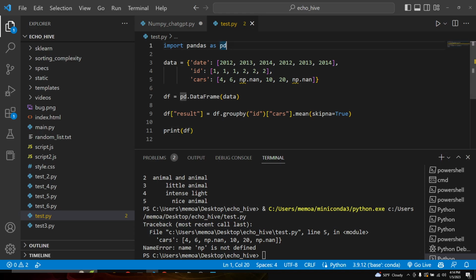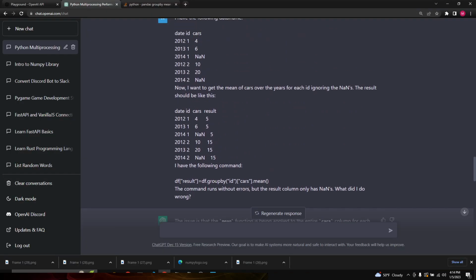Oh, it's using np.nan. It's just supposed to be like that.